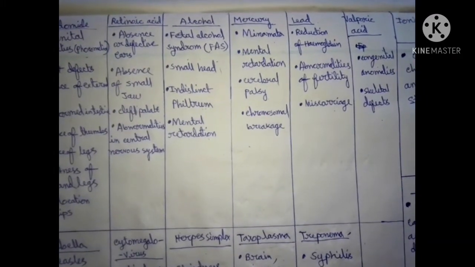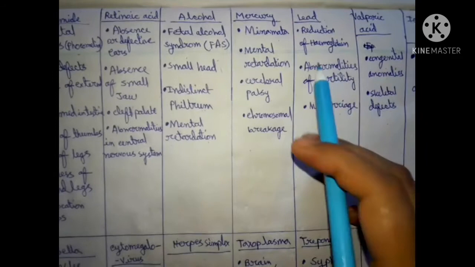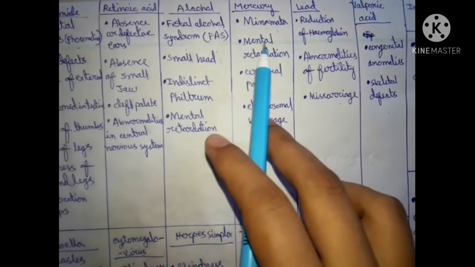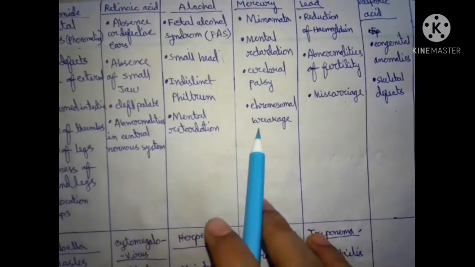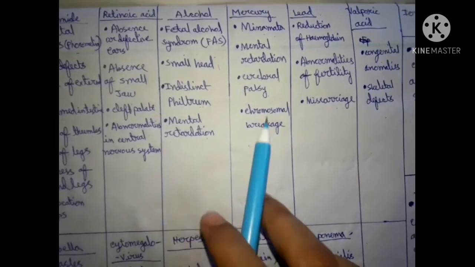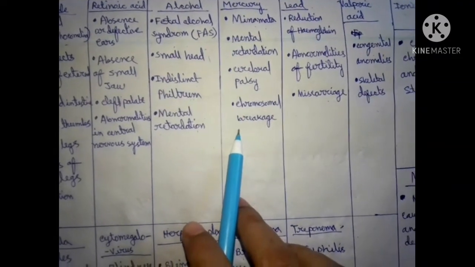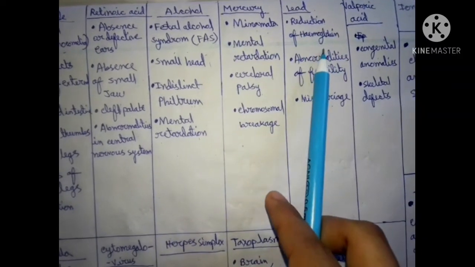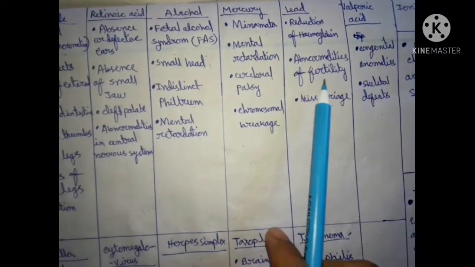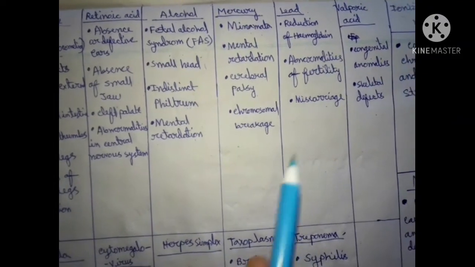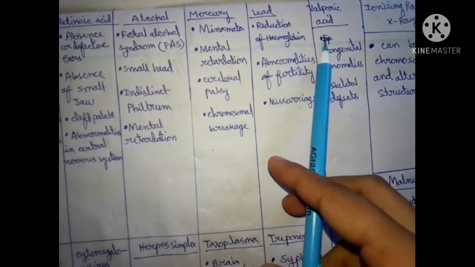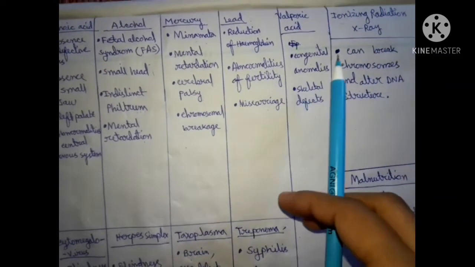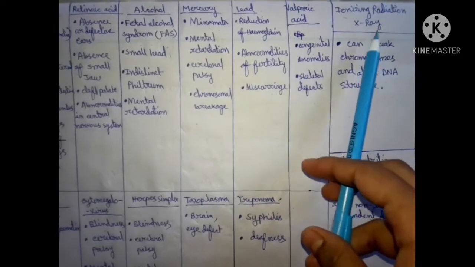Then mercury is also very dangerous. It creates Minamata disease. You know what Minamata disease is. Then mental retardation, cerebral palsy, all these, and chromosomal breakage is also very important. Mercury is very dangerous for the health of the baby. Lead is also very harmful. Reduction of hemoglobin, abnormalities of fertility, miscarriage can happen. Valproic acid creates congenital anomalies, skeletal defects. Now you can see that X-ray is also very harmful.